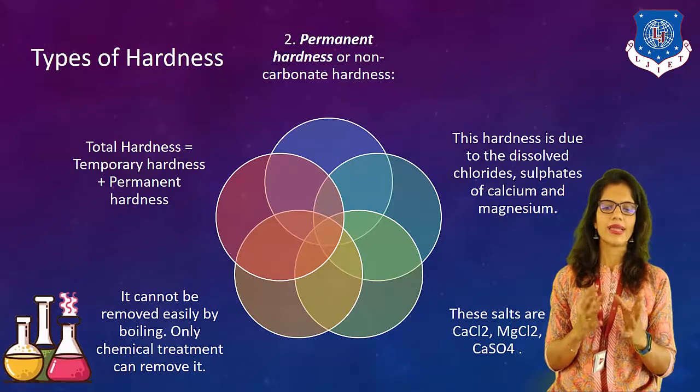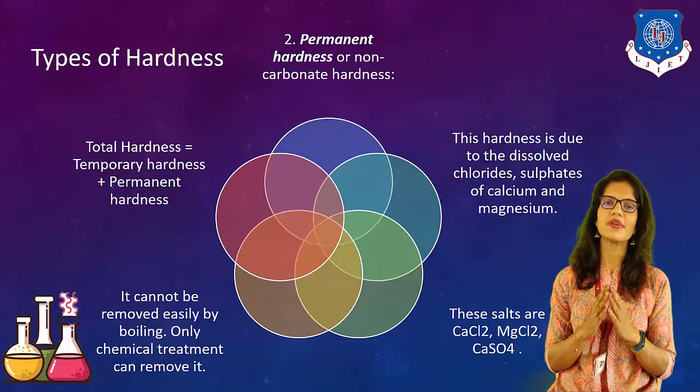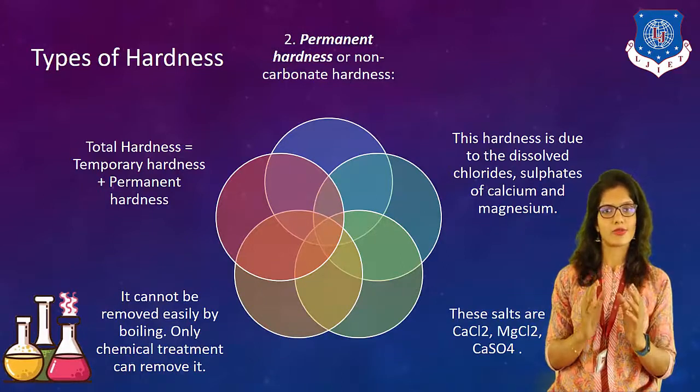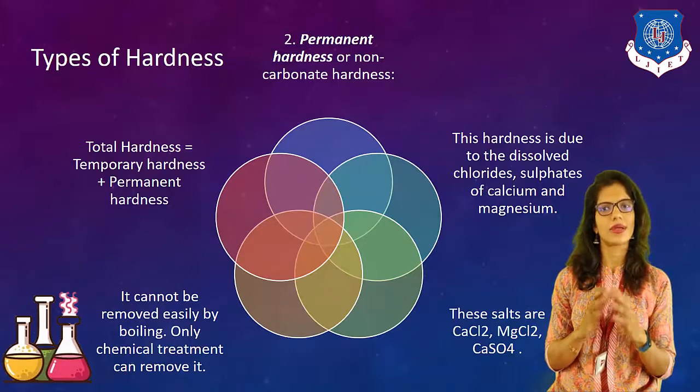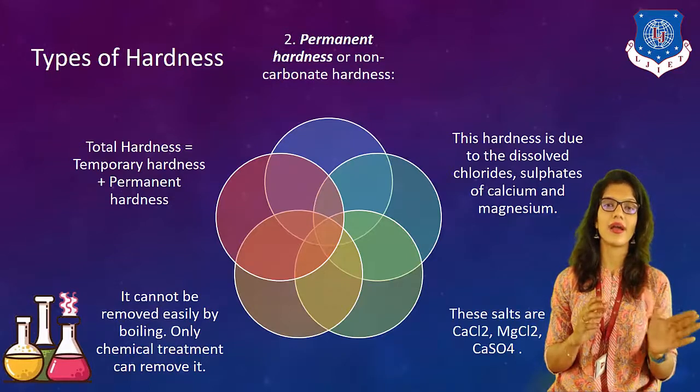Now, it cannot be easily removed by boiling. Because of that, it is known as permanent hardness. Only certain chemical treatments can remove the permanent hardness from hard water. Now here, total hardness can be calculated as the sum of two different types of hardness: number one, temporary hardness, and number two, permanent hardness. When both of these combine together, it forms total hardness.